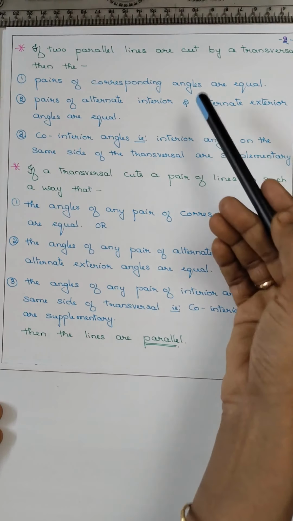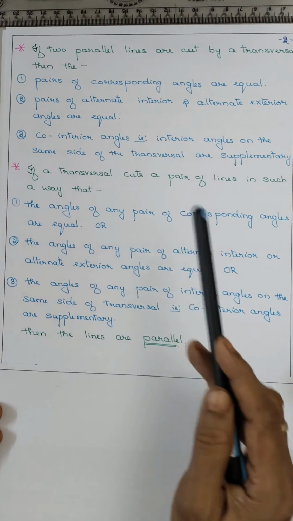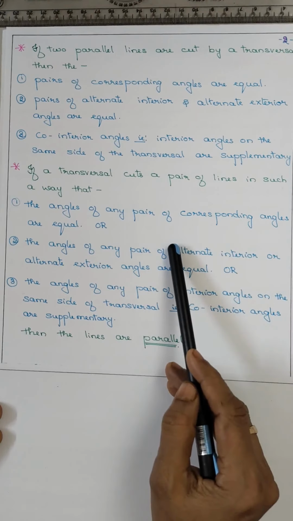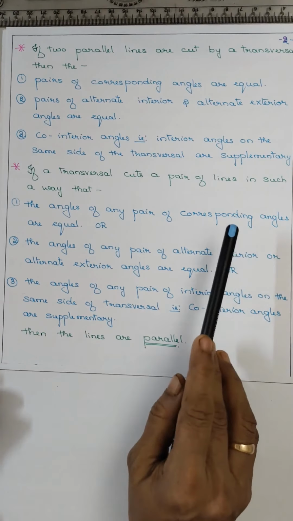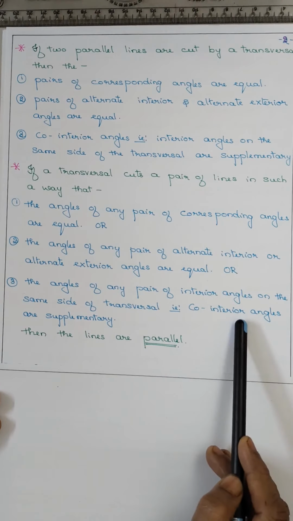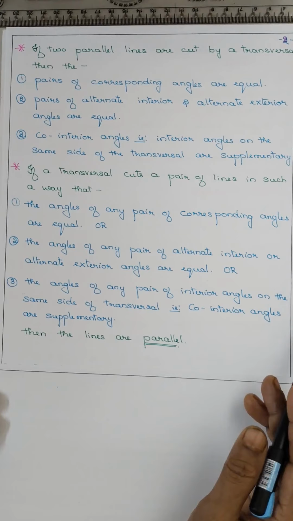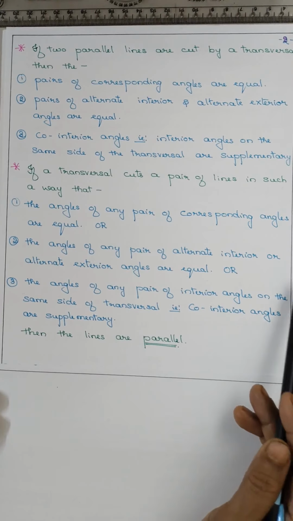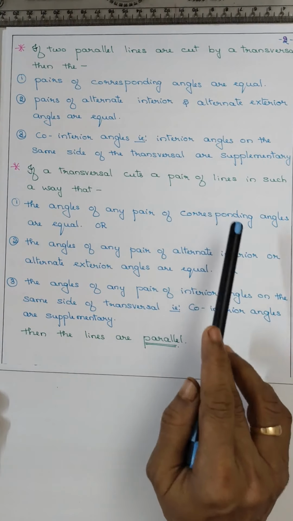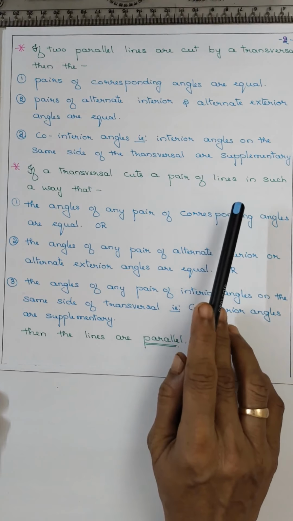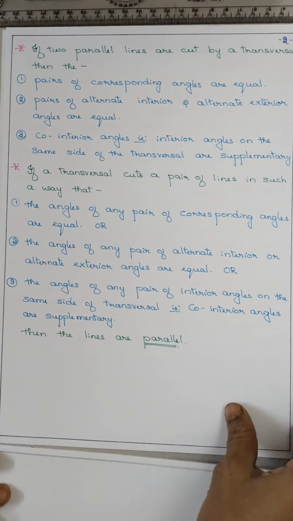It is the reverse of the earlier, isn't it? See, here they say the lines are parallel and angles are equal or supplementary. But here they say two lines are given, a transversal is given, and if the angles are equal or co-interior angles are supplementary, then the lines are parallel. So either way you should remember. So here they will give the lines are parallel, find the angles. Here they give the angles and they ask you to prove that those lines are parallel. Now coming to the examples.